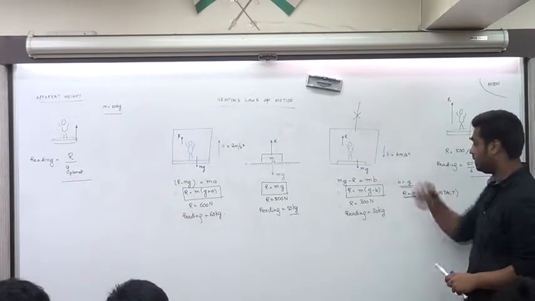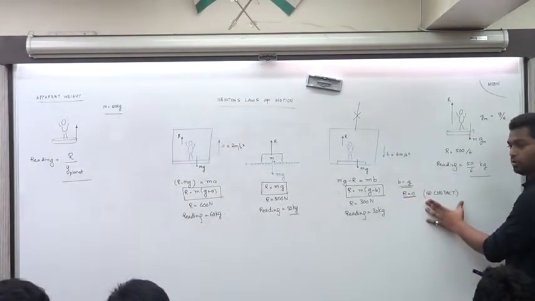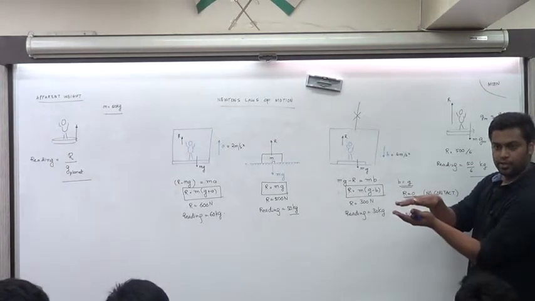When you cut the rope, g becomes equal to b. Reaction equals 0. No contact. What really happens when there is no contact? It's slightly elevated. Initially, let's believe that.